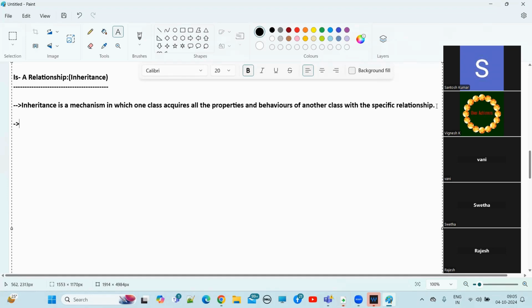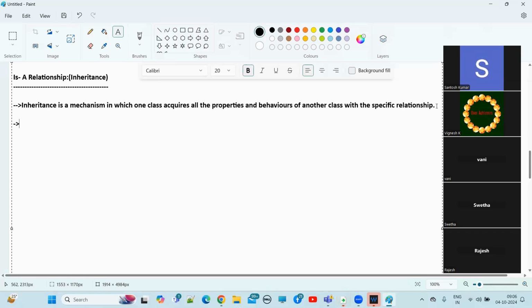First father, next son, right? Son will get all the features and behaviors from the father. Due to the son, the father will not get them. Understand? Due to the father, the son will get all the features, behaviors and properties from the father, right?